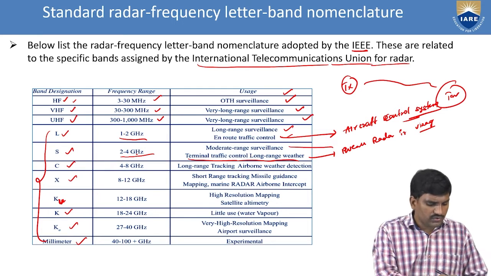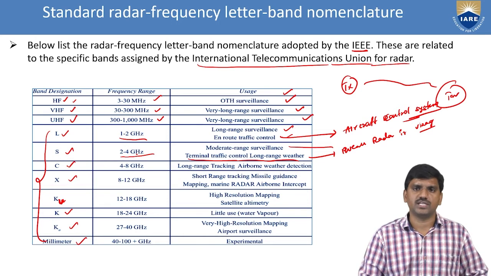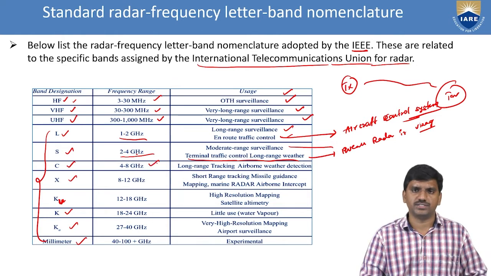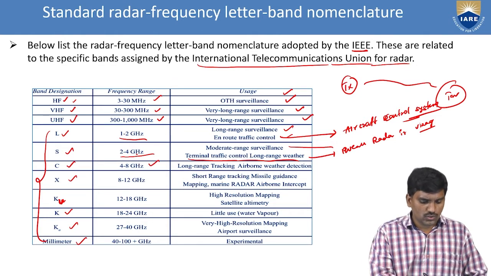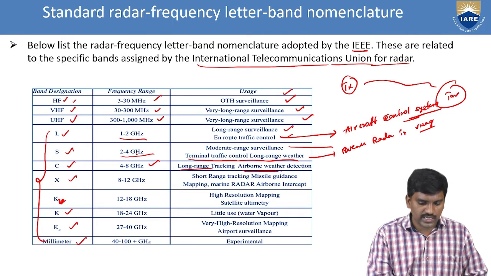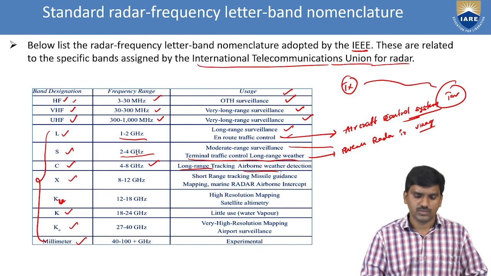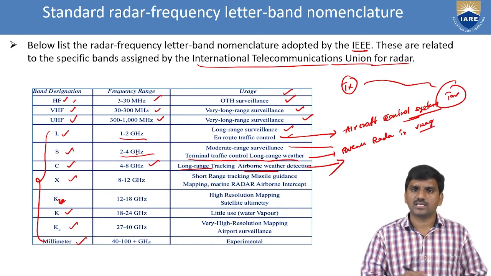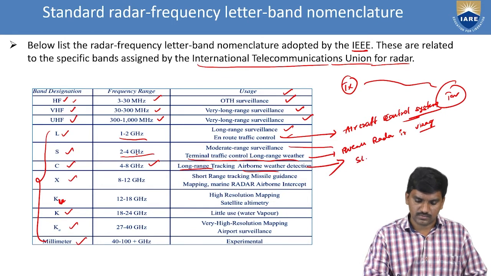Apart from that, we have another frequency band, that is C band. The range for C band is 4 to 8 gigahertz. The main application of C band is long range tracking and airborne weather radar detection. Airborne radar, as we already know from the last lecture, is SLAR, side looking airborne radar.